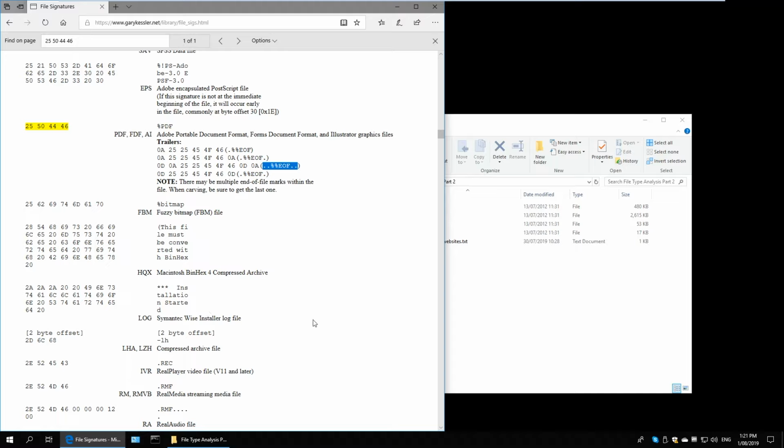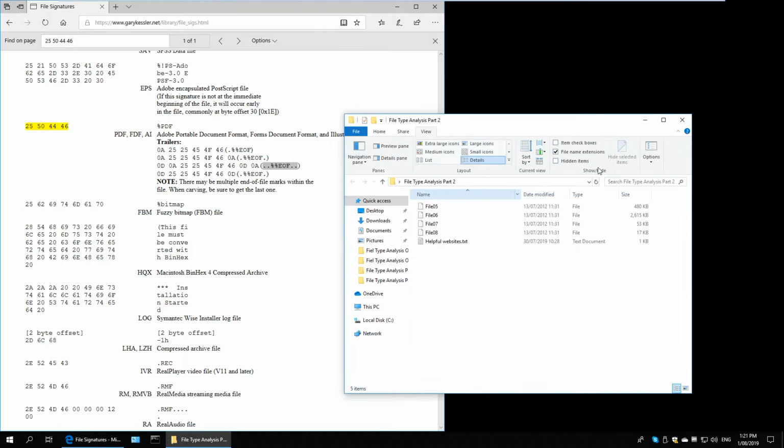And we can see that my file view setting in Windows is set to show file name extensions, and we can see that the type of file is registering as just a file and nothing else. So we have to figure out how to open these files and to analyze the contents.